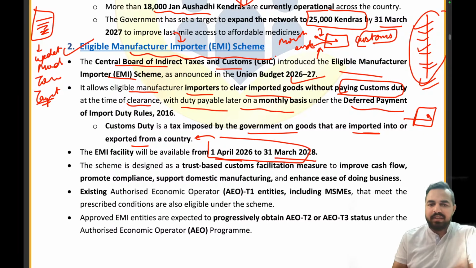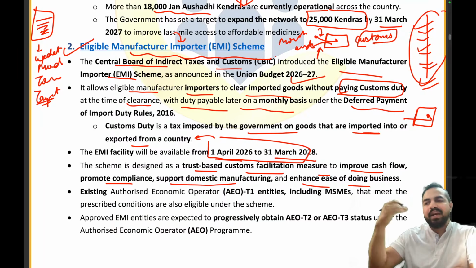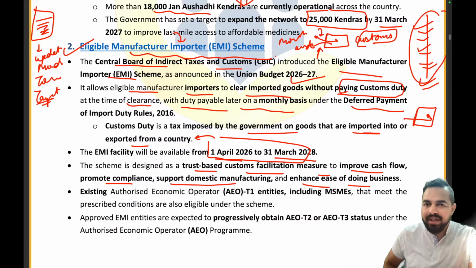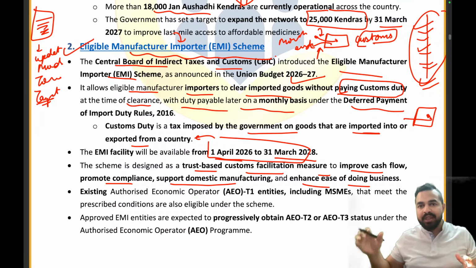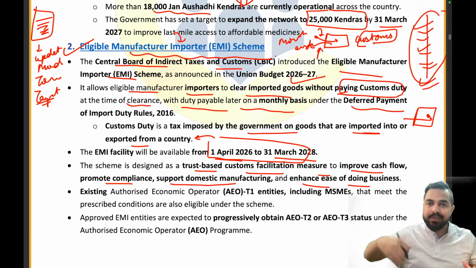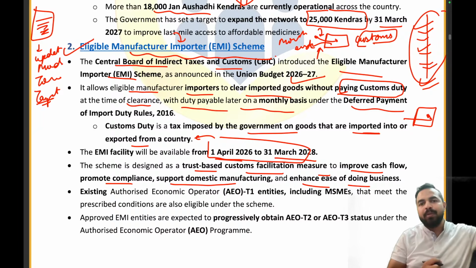The scheme is designed as a trust-based custom facilitation measure to improve cash flow, promote compliance, support domestic manufacturing, and enhance ease of doing business. See guys, if I am getting such flexibility that I can pay back the custom duty later after some time, what will happen? I will be having better cash flows, because the amount I was going to pay right now in customs duty would have blocked some amount in my account, right? So what now is happening? I can invest that amount in expanding my business, and later at the month end when I get the money from selling these products, I will be paying the custom duty.